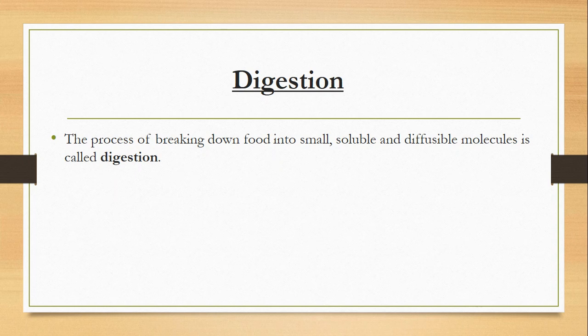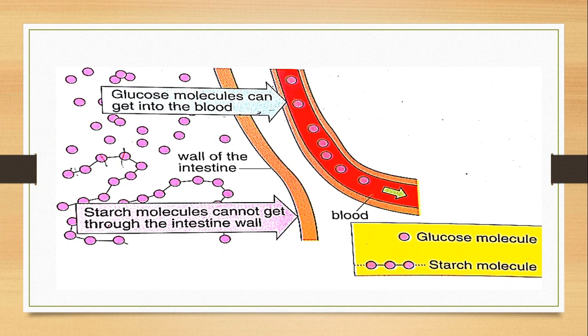How are you going to break them down? It's from large to small, insoluble to soluble and indiffusible to diffusible molecules. Okay, so this process is called digestion. This diagram is actually giving you the concept. You can see the single small ball over here.